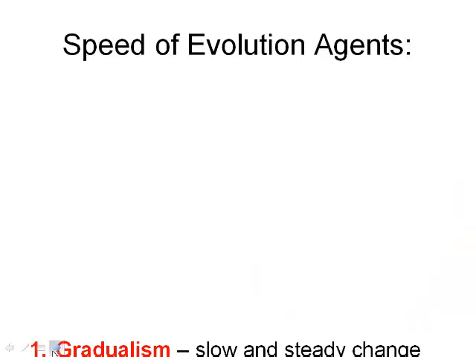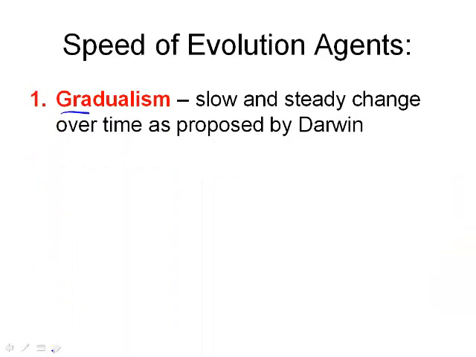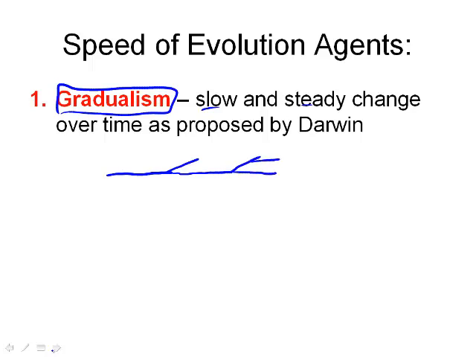Okay, speed of evolution. Two quick things. Gradualism is one way to do it, where this is the slow and steady, where after one long instance, one species breaks off. This one keeps going, and then another species breaks off, and then something breaks off on that species. So it's very slow due to mutations over time, and this was proposed by Charles Darwin, the father of evolution.